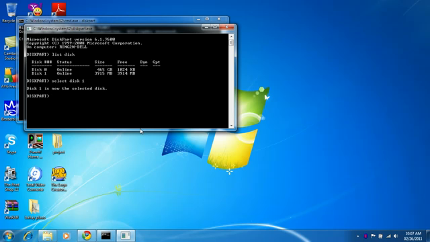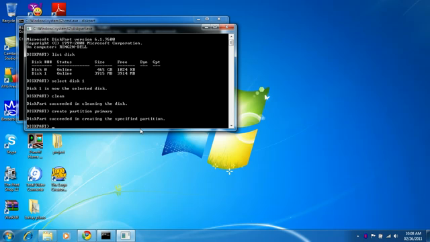Now type clean, so to clean the disk. Now type create partition primary. So it will create a partition.